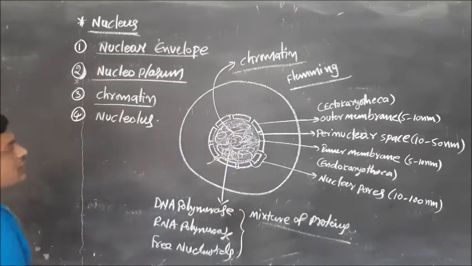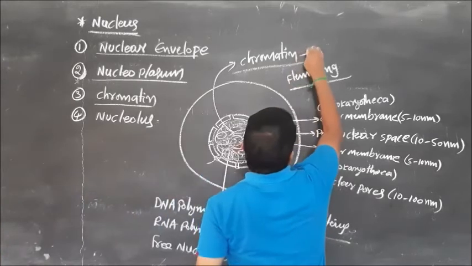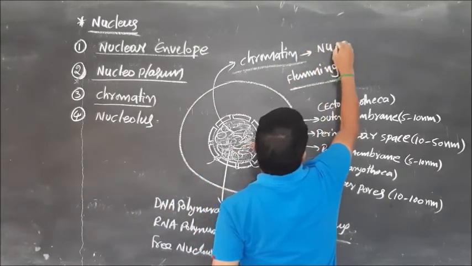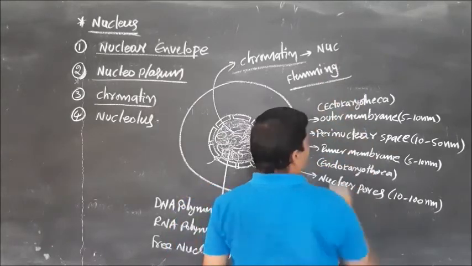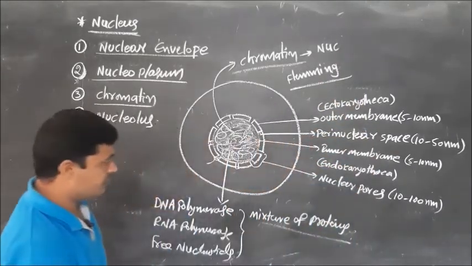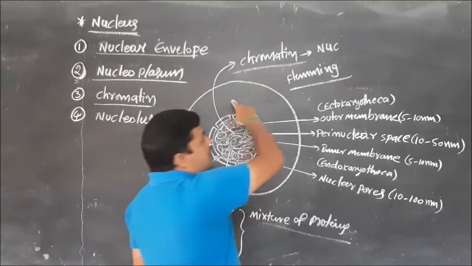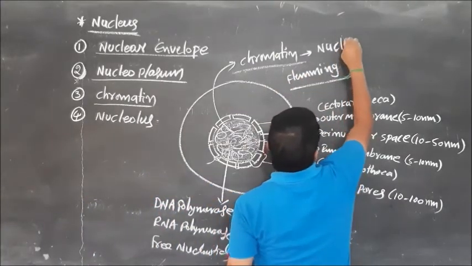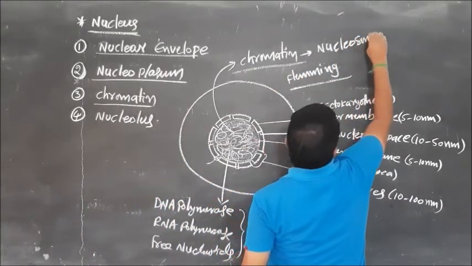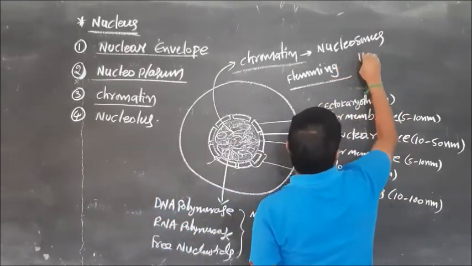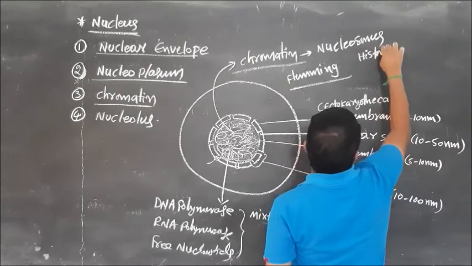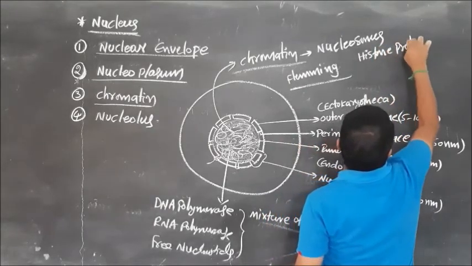This chromatin contains nucleosomes and histone proteins.